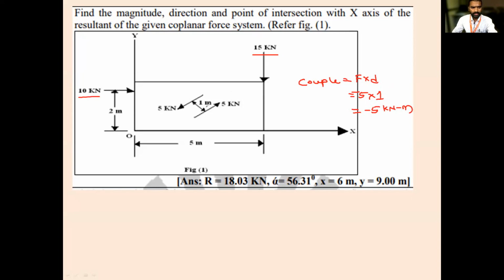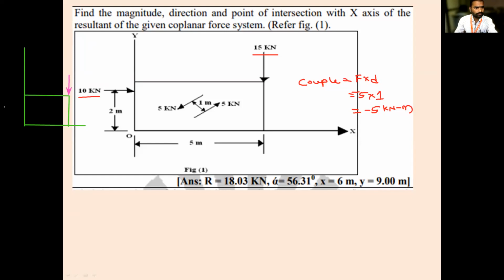Yes, sir. Okay. Now I will redraw the same figure. This is 5 meter, because we are removing that force. There is a 15 kilonewton force.